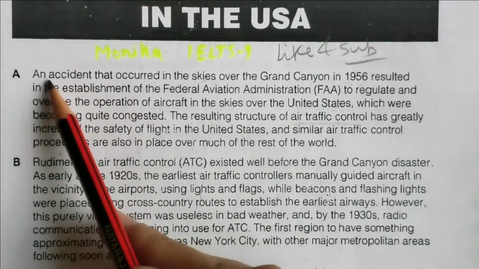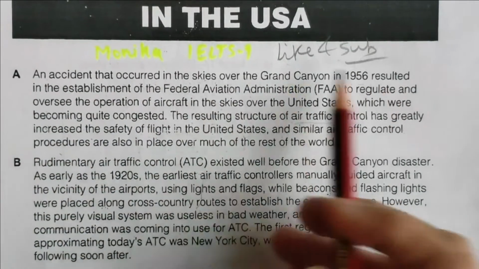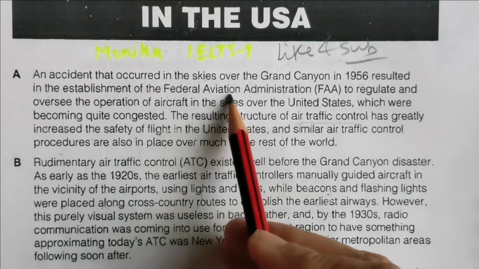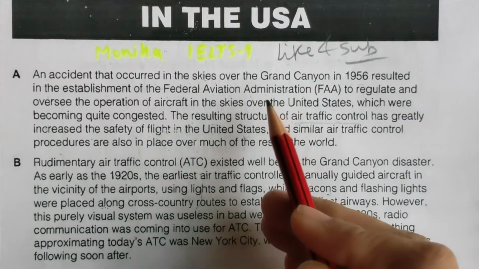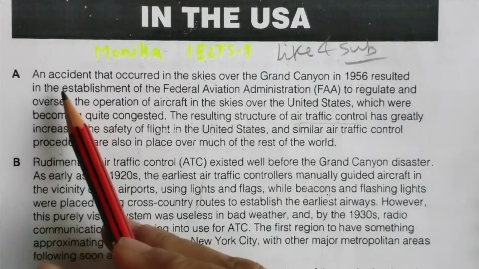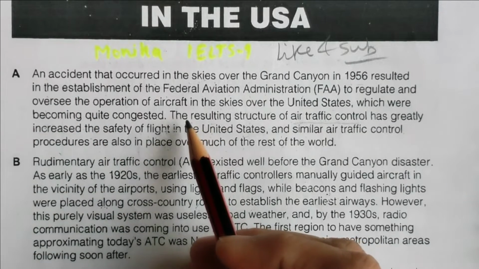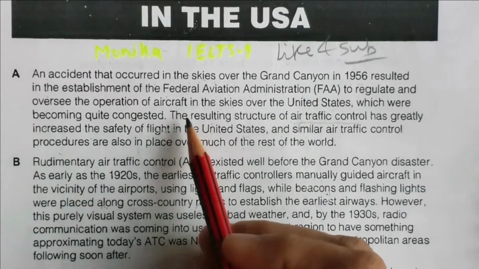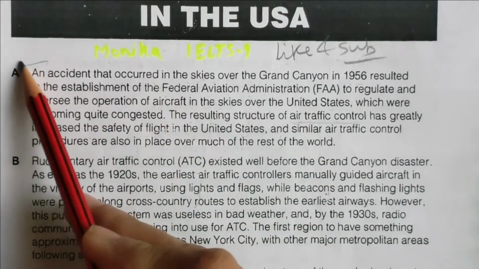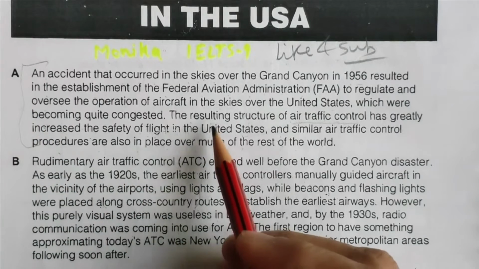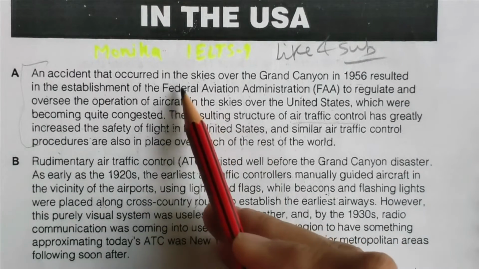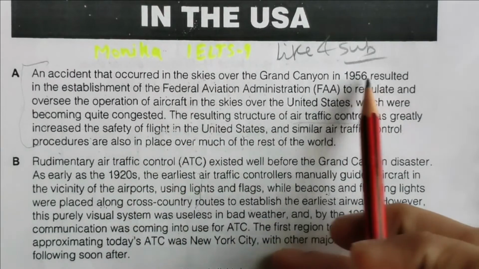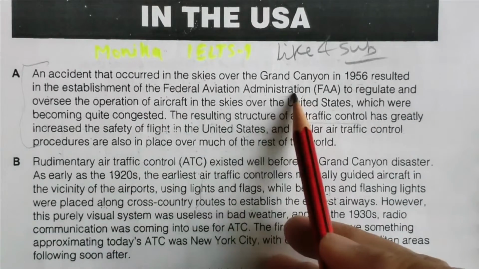Okay, and an accident that occurred in the sky resulted in the establishment of the Federal Aviation Administration. Those who want 8 or 9 bands, please read it thoroughly, less than 1 minute. Read it thoroughly, then definitely you will understand the meaning. Then chances are to get the right answer when you are reading it. Okay, so just because of an accident they had established this to regulate.